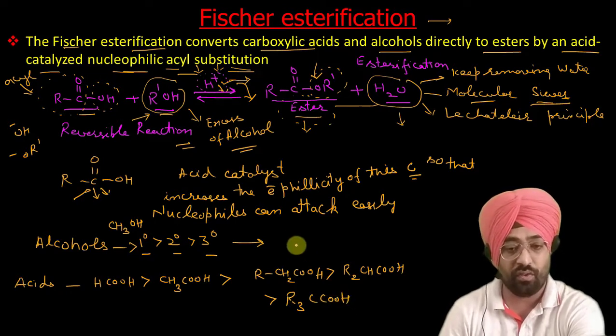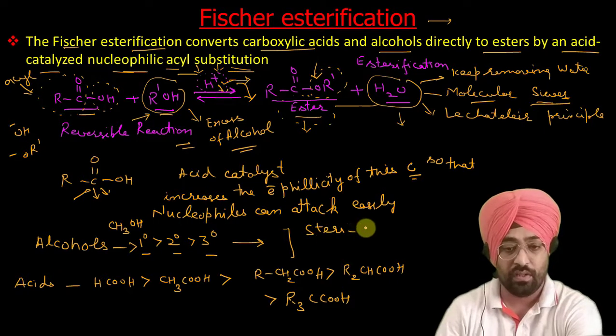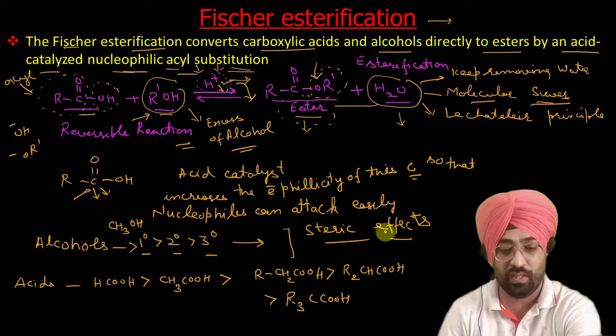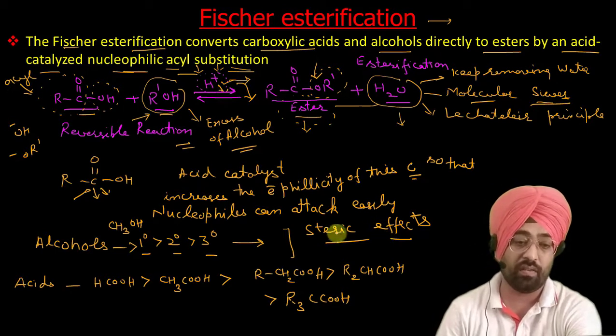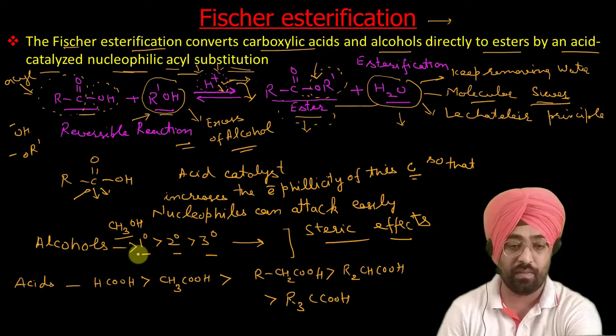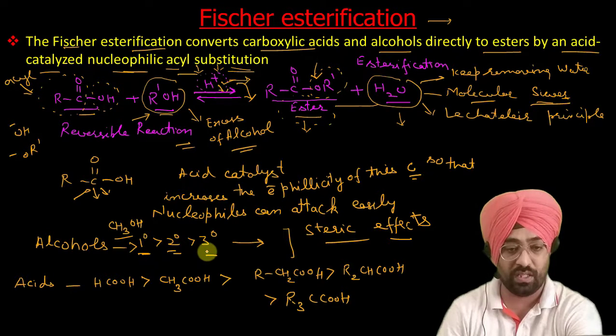That means this order of reactivity is based on steric hindrance, steric effects. So we can explain this order of reactivity of alcohols as well as carboxylic acids with the help of steric effects. Methanol is more reactive than primary, secondary and tertiary alcohols.